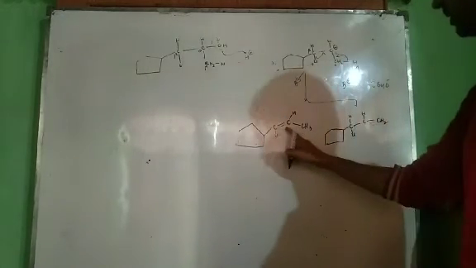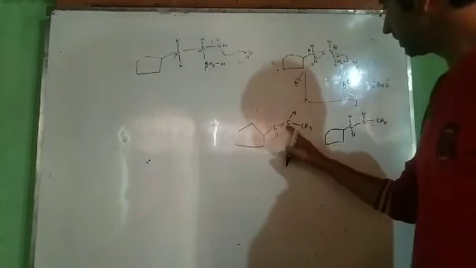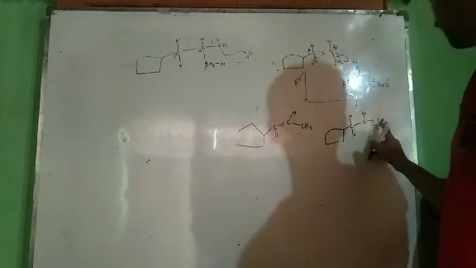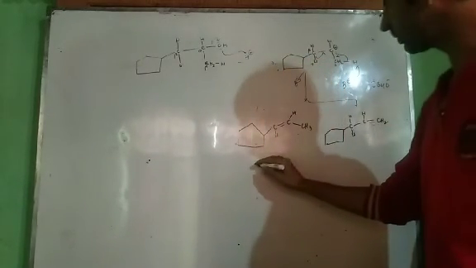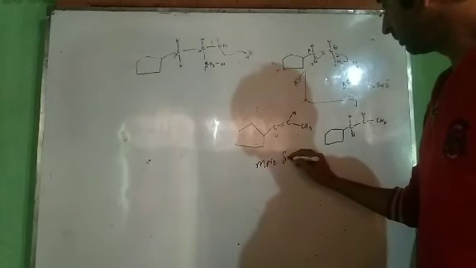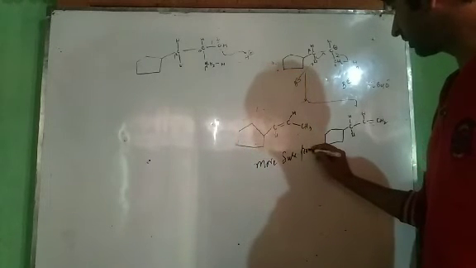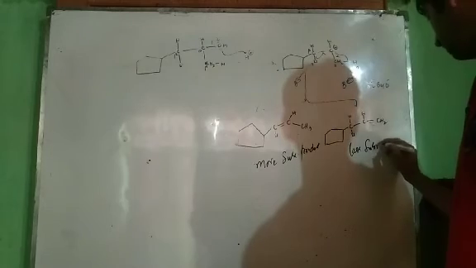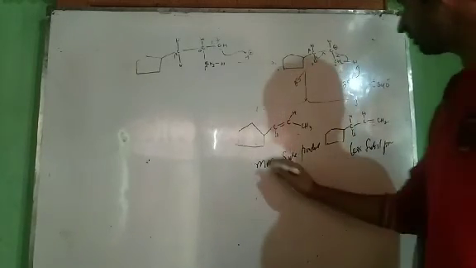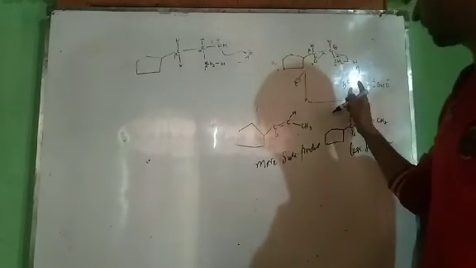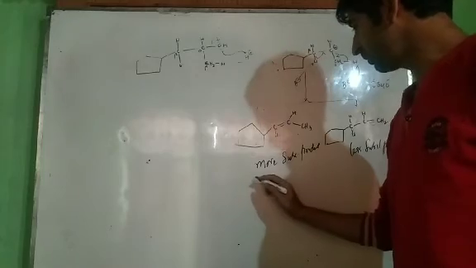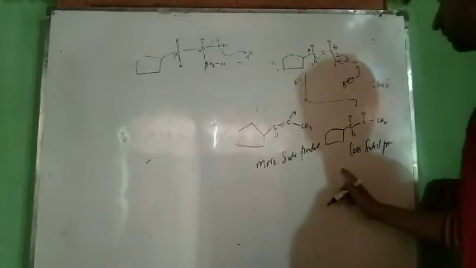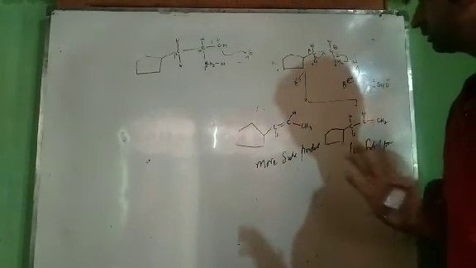Now this product is more substituted product because this sp2 hybridized carbon has one alkyl group over here and this does not have. This is more substituted product. And this is less substituted product. Now which one will be major product? That will be decided by base. If base is small, then more substituted product is formed, and if base is large, then less substituted product is formed. There are two rules actually.